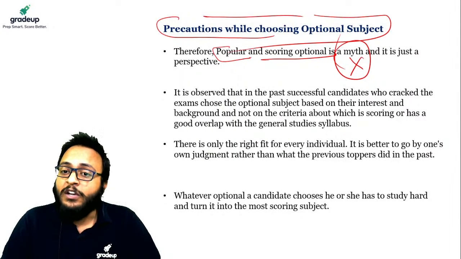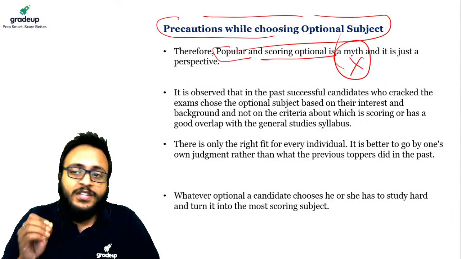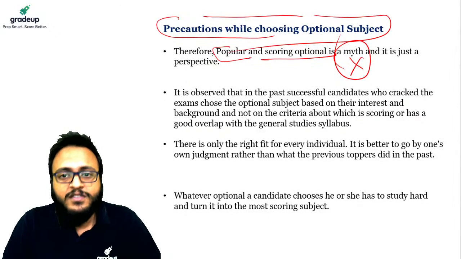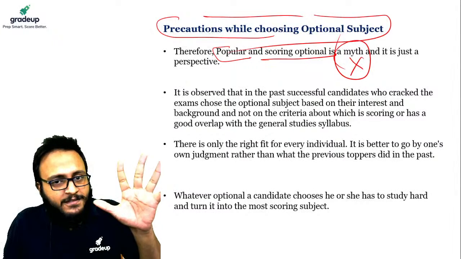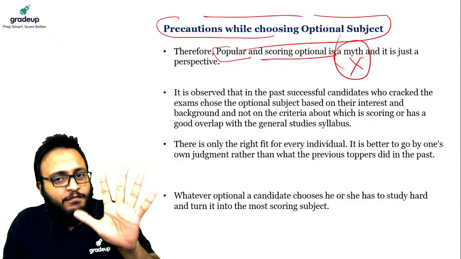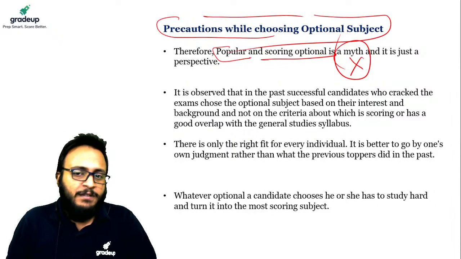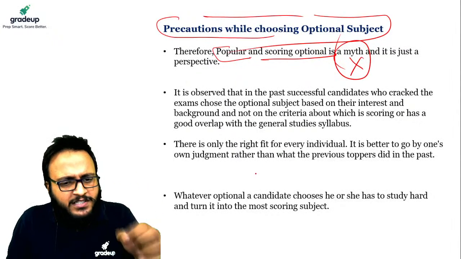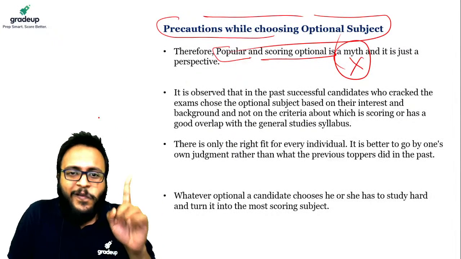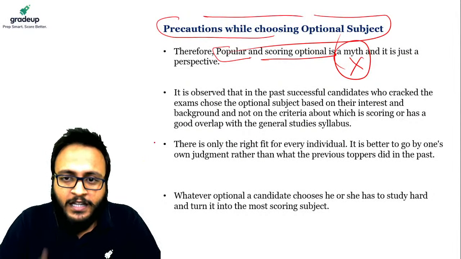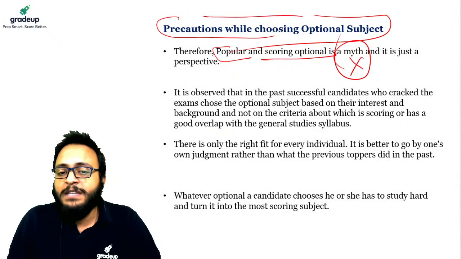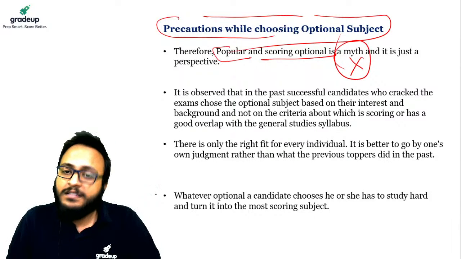There is nothing called scoring optional, nothing called tough optional, nothing called easy optional. It is just a subject, and a subject has different perspectives. So I told you those 5 steps: 4 are for all, and the 5th is for the exceptional people, those who have some definite interest. Guys, just utilize those 5 steps. Whichever subjects you find as the shortlisted one, just go for that optional. I am sure that if you have prepared well, and if everything goes according to plan, you will not be seeing the failure. You will be seeing the success.